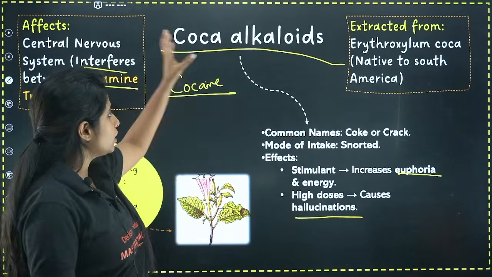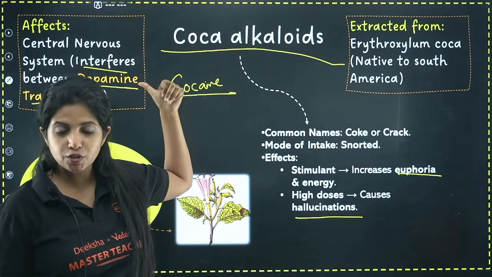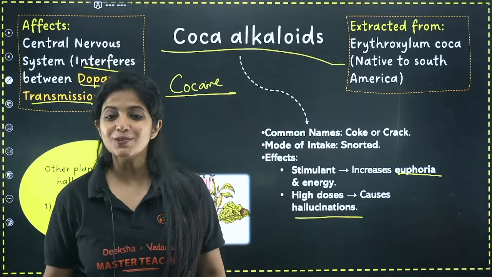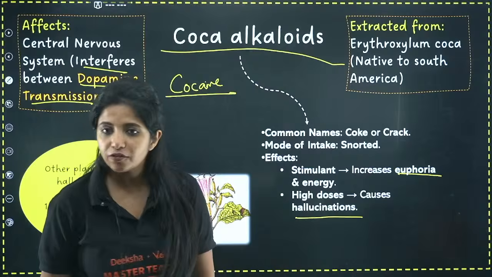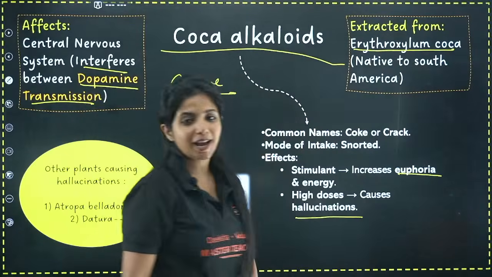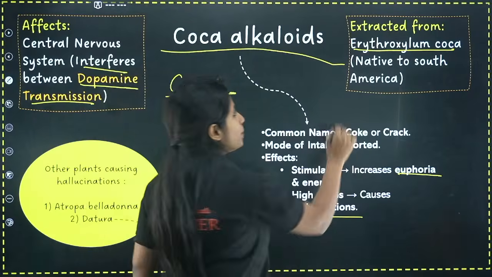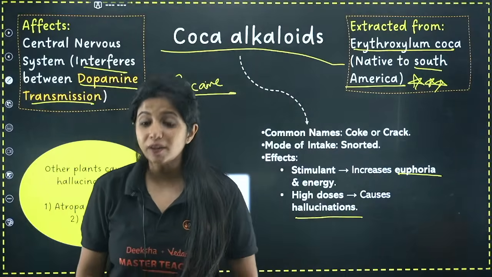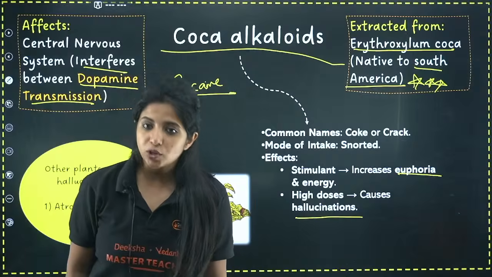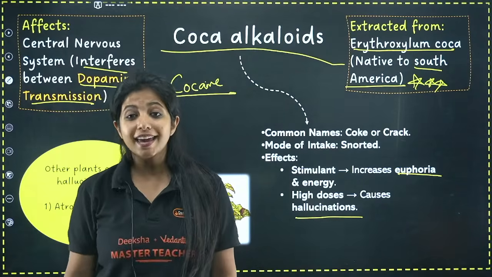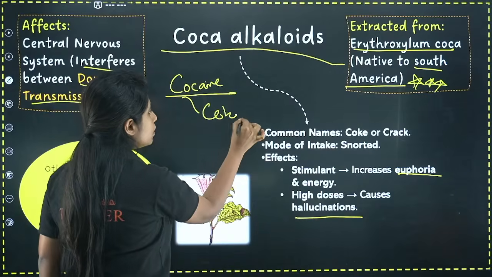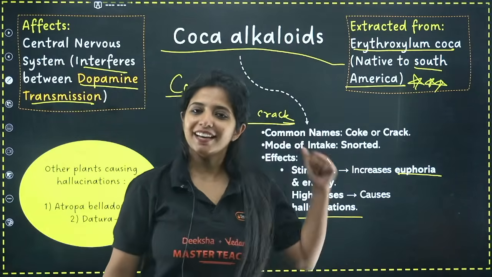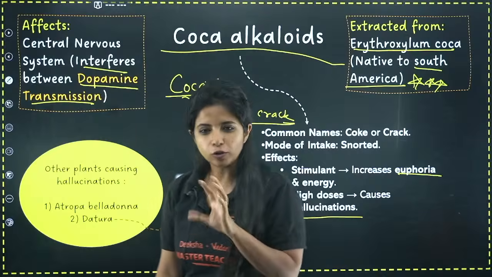So the coca alkaloid example is cocaine. It affects your central nervous system, especially your dopamine transmission. It leads to increased euphoria, but high doses can also lead to hallucination. Where do you get it from? You get it from Erythroxylum coca. And my dear children, this plant is native to South America. A question has come from this: this plant is native to what? South America. Please remember this. Cocaine is also known as coke or crack. Heroin is known as what? Smack, right? Here, cocaine is known as coke or crack.